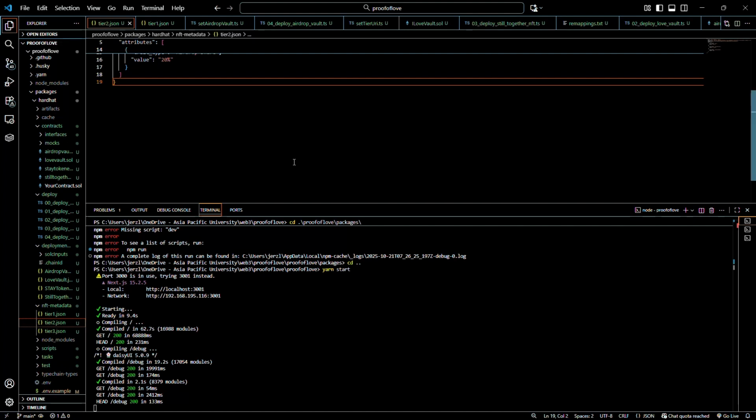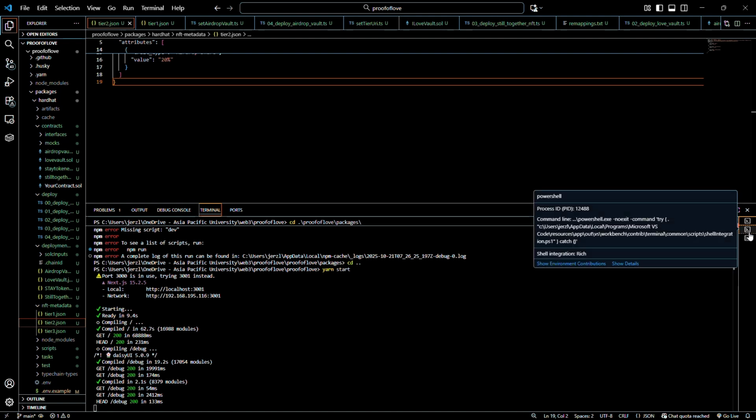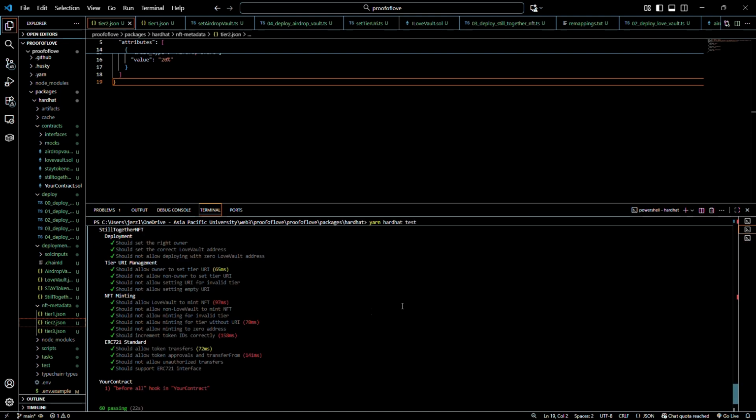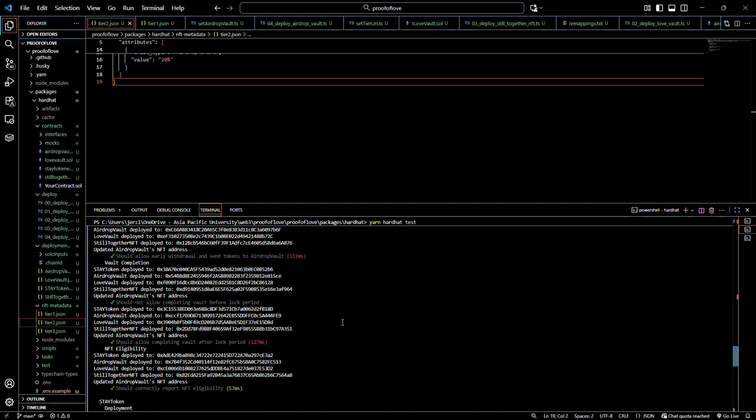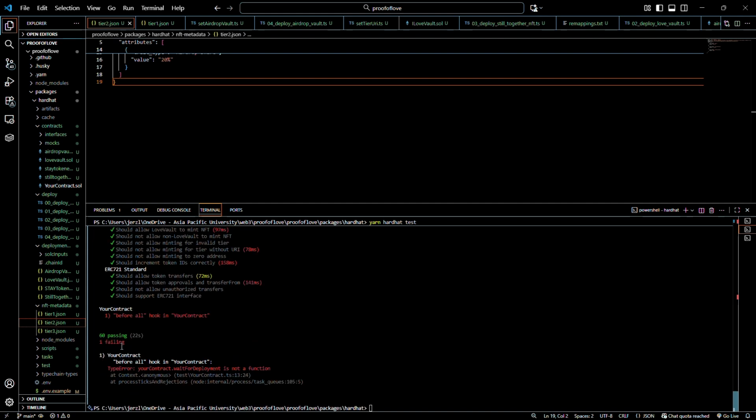Let's check our localhost and make sure everything has been turned on or run. Right now, localhost 3000 is running the Scaffold-ETH for smart contract debugging, and localhost 3001 is running the front end for the app. All the smart contract tests have passed, except for this one, because this is the default contract and we are not using it.